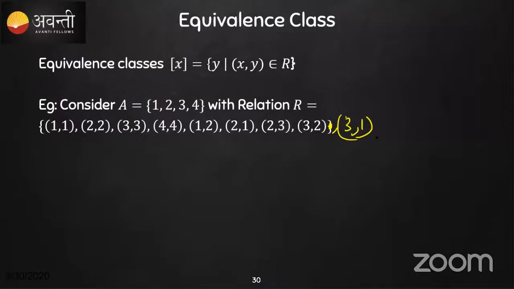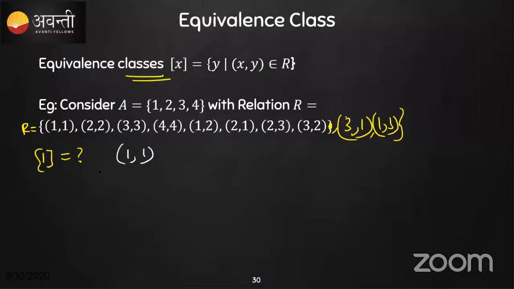So now let's find out what the equivalence class is. We need to write the equivalence class of x. Let's say the question is given: find the equivalence class of 1. What is the answer? We need to first identify all the ordered pairs where x contains 1.